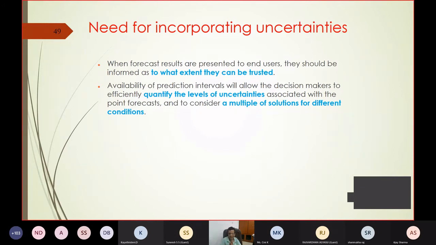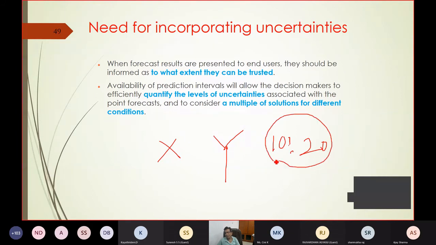Now if you want to predict that bus number X will arrive at stop Y, and let the arrival time you are predicting be 10:20 AM. Okay. So this forecast is known as a point forecast. I am predicting that bus number X will arrive at stop number Y at 10:20 AM. So you are predicting exactly one point in time. So this is a point forecast, 10:20 AM.